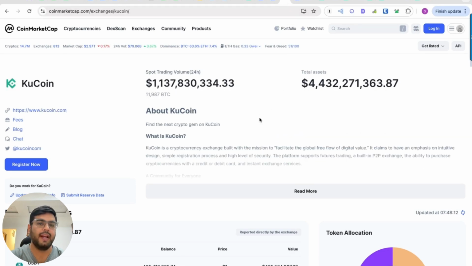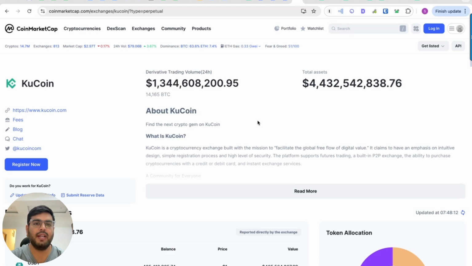Speaking about KuCoin, its trading volume is significantly less, 1/3 of MEXC exchange, which is 1 billion in last 24 hours, and KuCoin is having a derivatives trading volume of 1.3 billion in last 24 hours. That way, MEXC exchange is 3 to 5 times bigger than KuCoin exchange in terms of volume. And even I prefer MEXC exchange in this case because its volume is higher and I usually get better rates